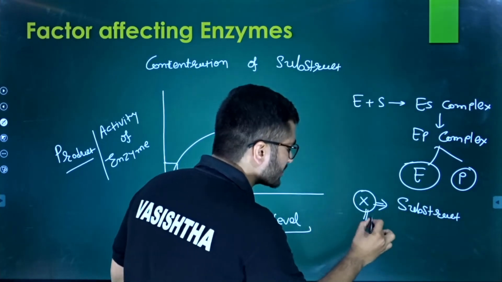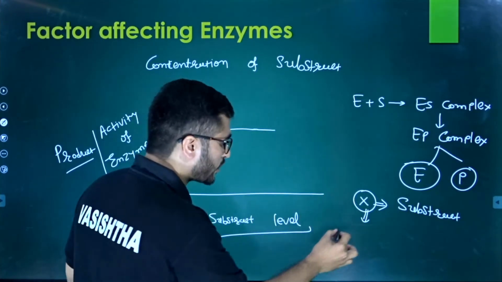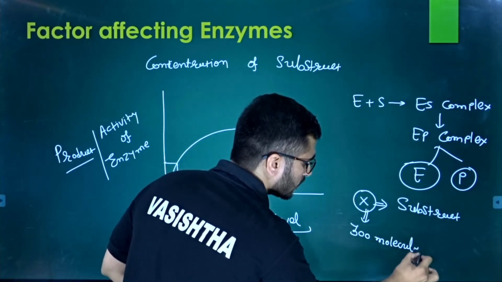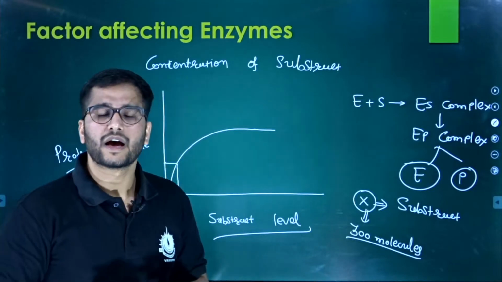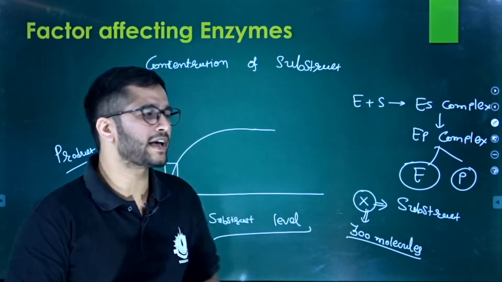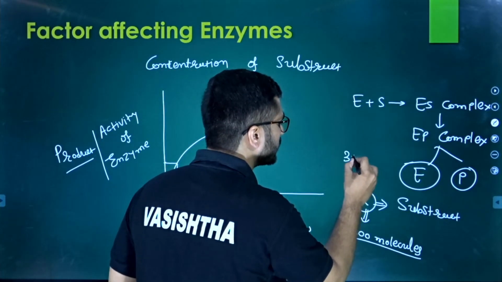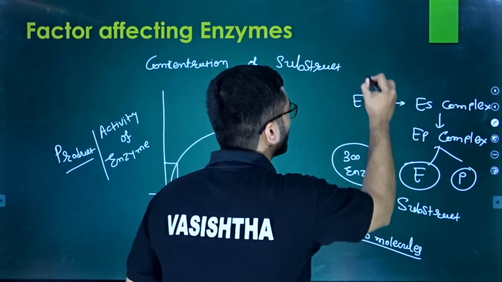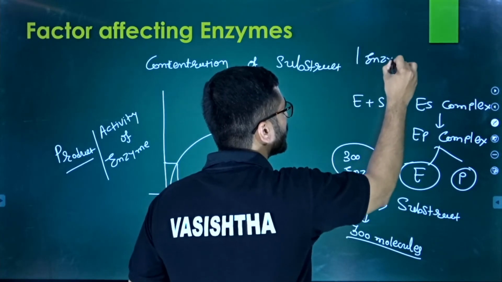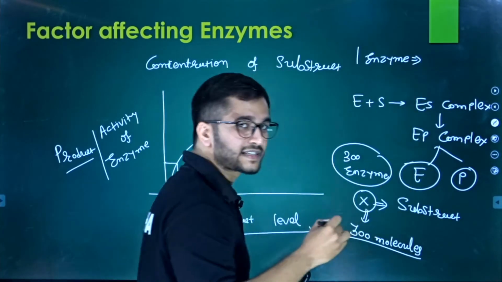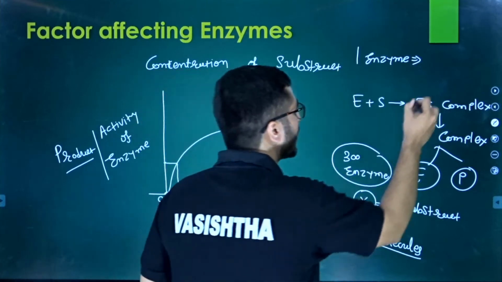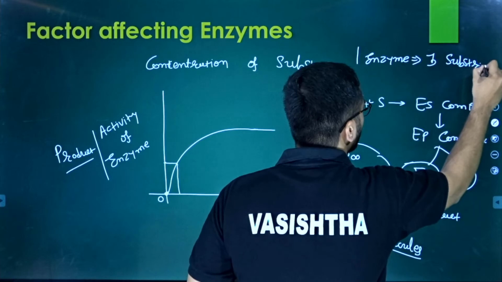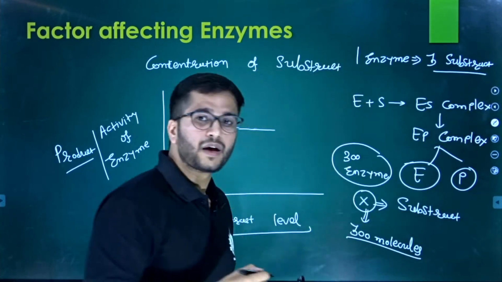Let's take X as 300 molecules, and we have 300 enzymes as well. And remember, one enzyme is capable of reacting with 3 substrates at a time.